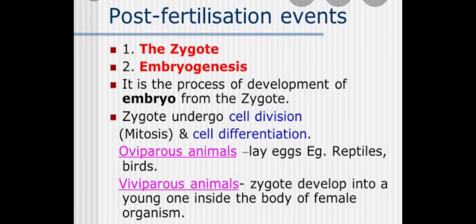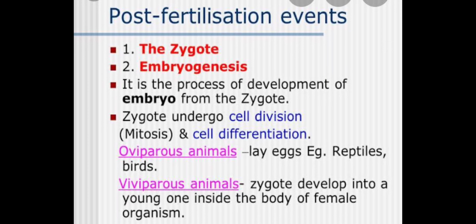Now let us see the next event, that is the post-fertilization event. After fertilization has taken place, these events occur, and they generally include the zygote developing into an embryo. In internal fertilization, the zygote is completely safe within the female body, but in external fertilization, the zygote forms a rigid wall around itself in order to protect itself from any sort of damage, and it remains non-functional for a period of time, which is known as dormancy.